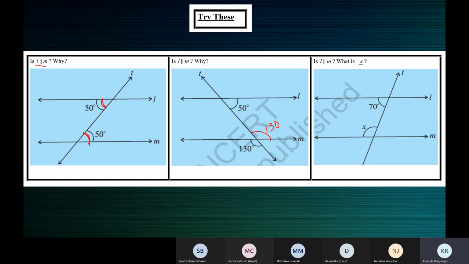Vertically opposite angles are not dependent on parallel lines. It's not about L parallel to M or L not parallel to M. Ma'am, that means in this case they form co-interior angles. Correct, yeah, Nandana.